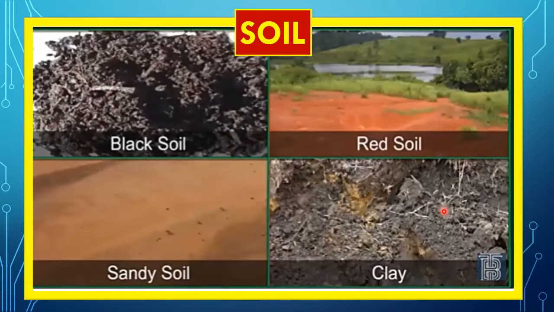So soil is another factor for different types of biodiversity. We have different kinds of soil here. We have black soil, red soil, sandy soil, and clay soil. So these different types of soil provide a basis for different types of vegetation. The sandy soil of the desert supports cactus and thorny bushes, while the wetlands, marshy and delta soil, support mangroves and deltaic vegetation. The hill slopes with some depth of soil have conical trees, shaped like a cone.